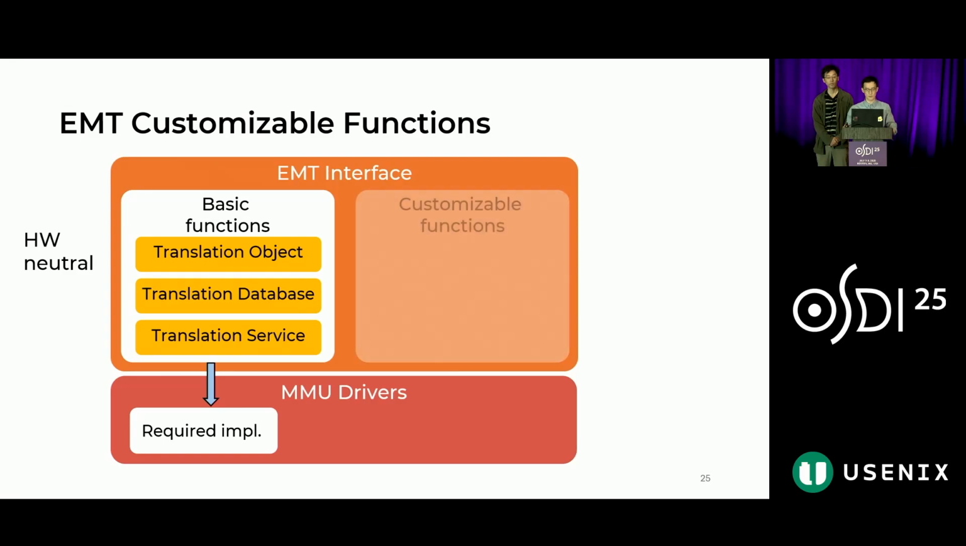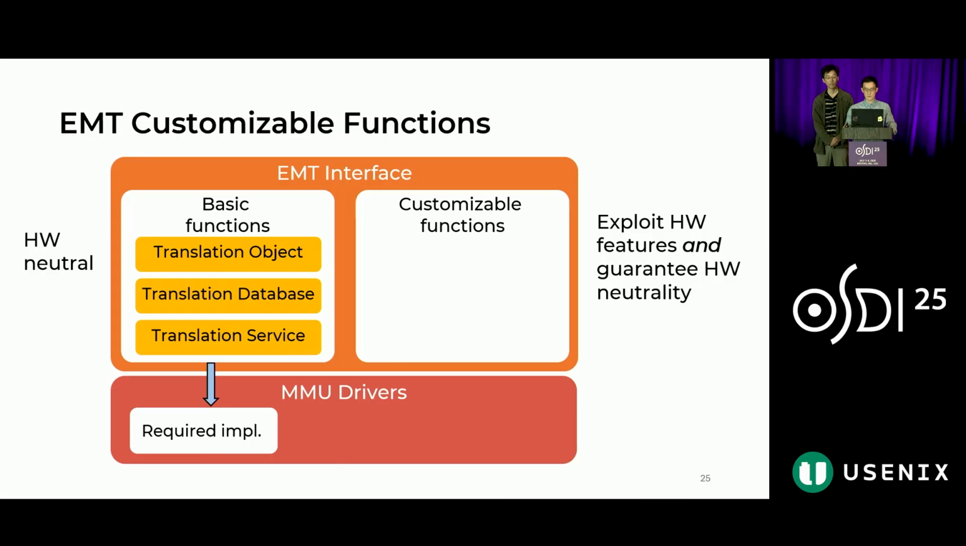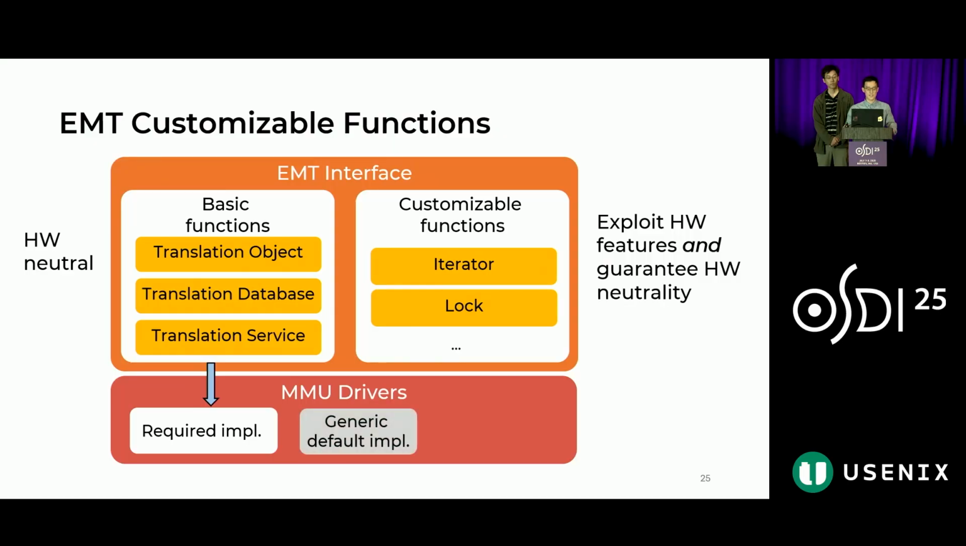Thus, we introduced this group called customizable functions. They are hardware neutral and can also help us exploit hardware features. We have 7 groups of them, and here we list 2 examples which can help us iterate over or lock over a range of virtual addresses. Every customizable function comes with a generic default implementation that is hardware neutral and shared among all MMU drivers. However, if an MMU driver developer wishes to do hardware-specific optimizations, we can follow the Linux convention to redirect it to the correct implementations.